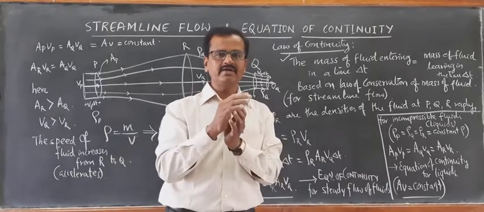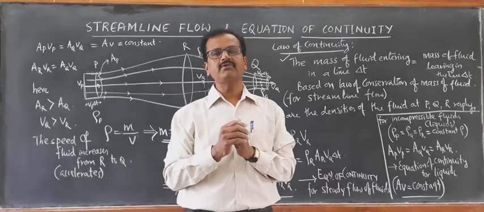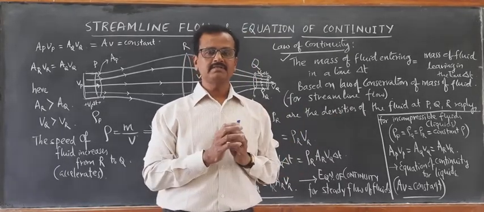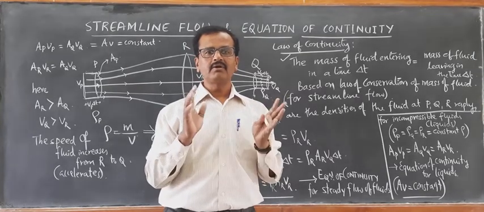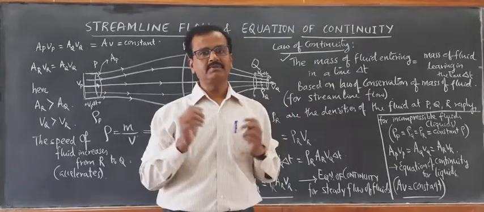The velocity of the fluid changes according to the value of the cross-sectional area, right? This has important applications. That is what we are going to learn. One of them is Bernoulli's principle, which is very, very important, and it has a lot of applications.